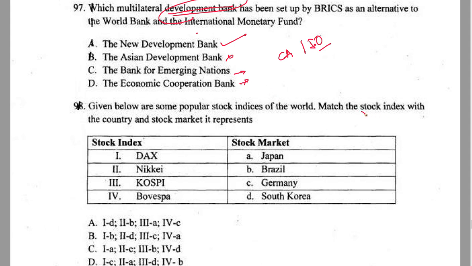What are these? These are stock indexes or stock exchanges. Again, something that I mentioned in the video earlier. So this is one of the important points. Stock indexes or stock exchanges can form a further part of your finance topic anyway. So let's look at this. Which one is the familiar one? That's Nikkei. A lot of people know that it belongs to Japan. So I know that A should be 2.